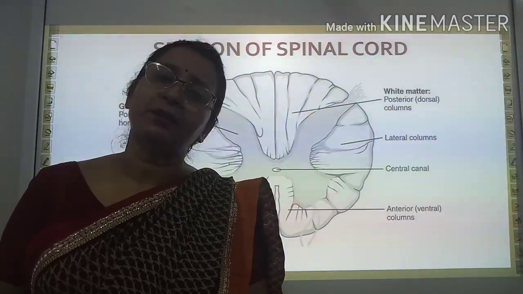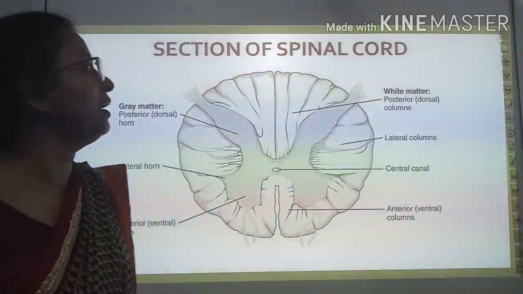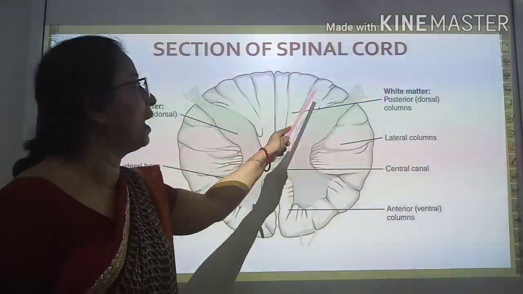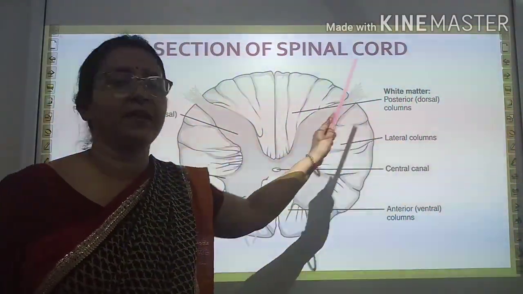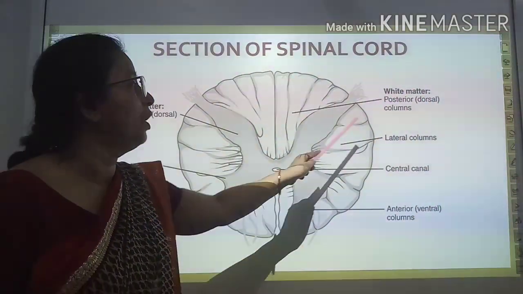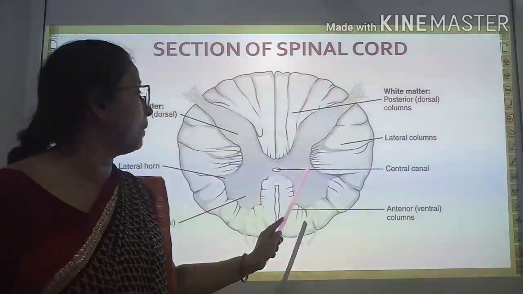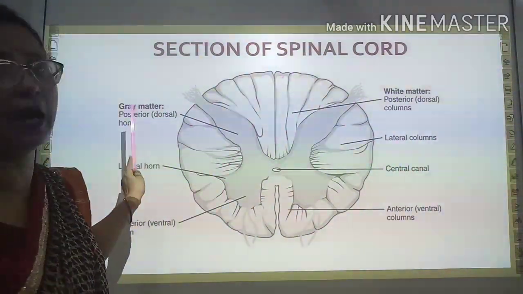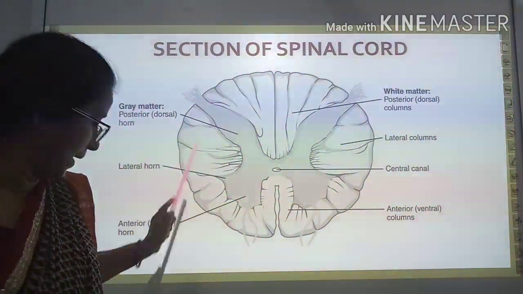But in spinal cord, just reverse condition is present here. You can see in peripheral part white matter is present, and in central part grey matter is present.